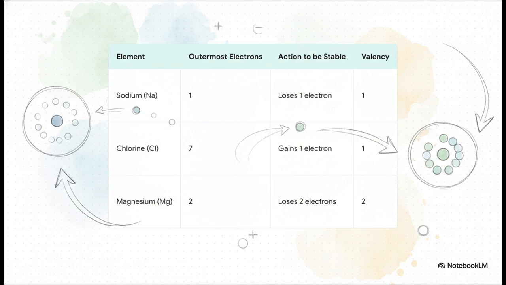Now look at chlorine. It has 7. It's so close to a full set of 8, it just needs to gain 1 more. So its valency is also 1. You see, it's all about finding the easiest, most efficient path to that stable state.